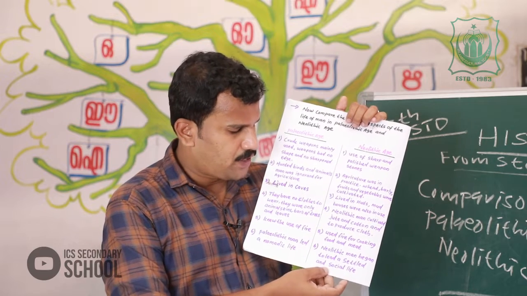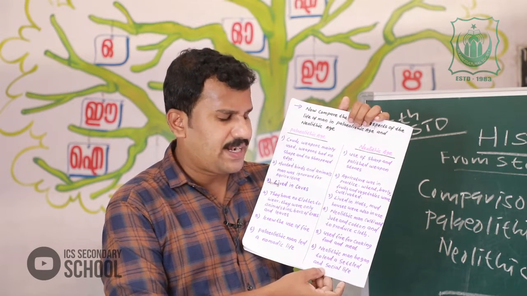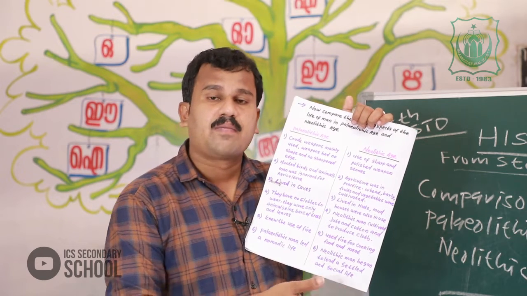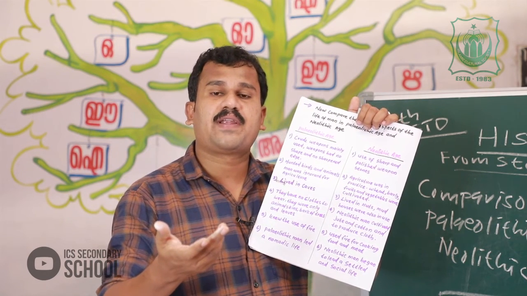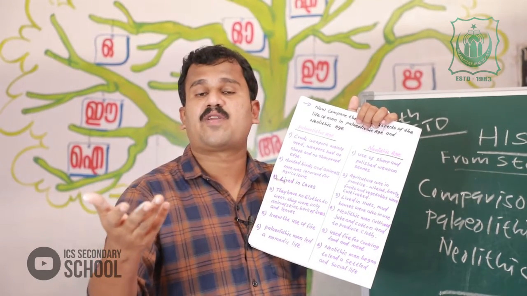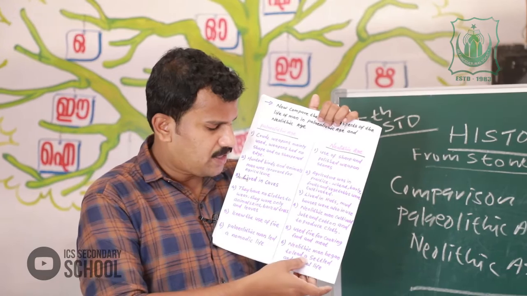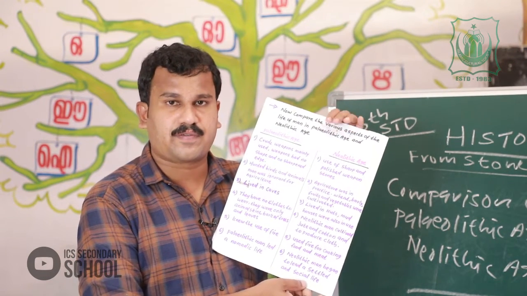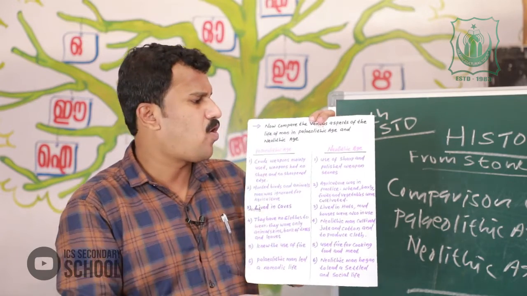But Neolithic man began to lead a settled and social life, because in the Neolithic period agriculture and domestication of animals were in practice. It's a very important point.